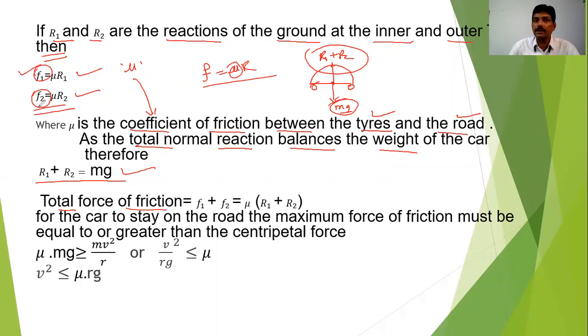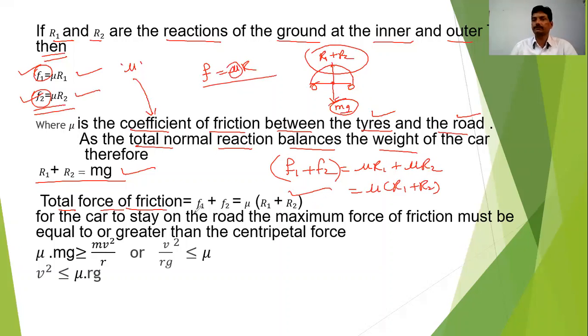This is the force of friction due to the inner tire, and this is the force of friction due to the outer tire. Therefore, the total force of friction, you will get F1 plus F2, which is equal to, putting the value of F1 and F2, mu into R1 plus mu into R2. So you will get mu into R1 plus R2. So this is the value of the total force of friction.